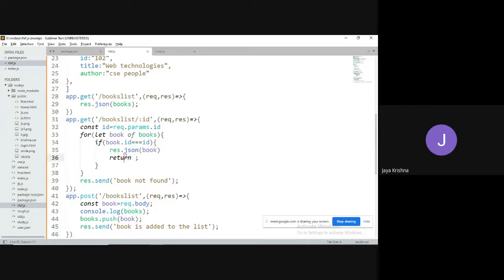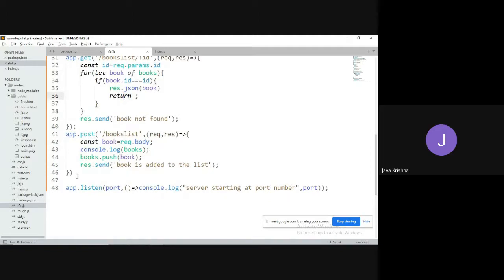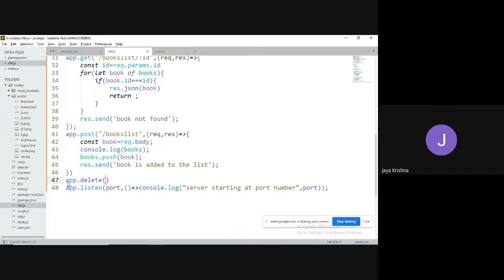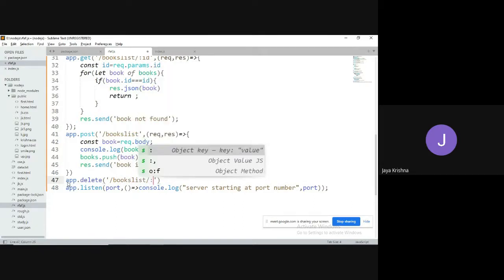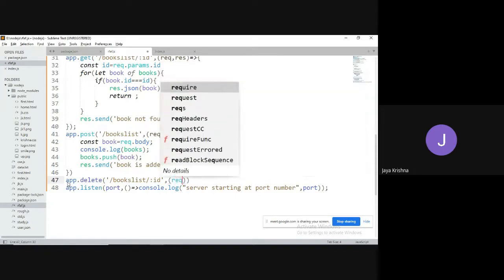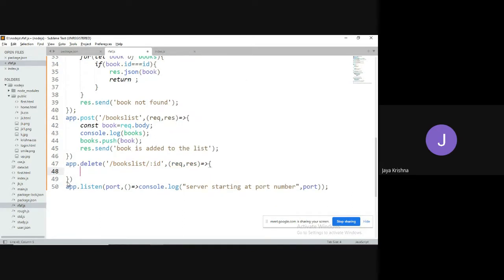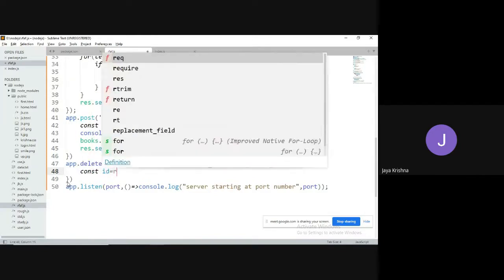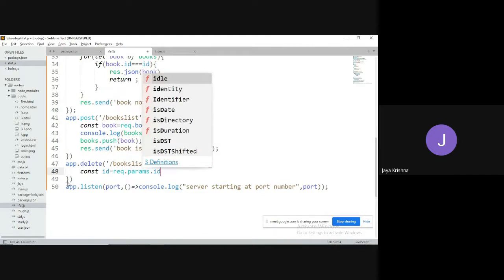Similarly, if you want to perform a delete operation, you can do that. So deleting particular details, for example, I would like to use the delete method. I'm going to take the same URL, books list slash colon ID, with a callback function, request comma response. So I would like to analyze the parameter. So for the constant ID, I take request dot params, not param. We wasted so much time here. Params dot ID.